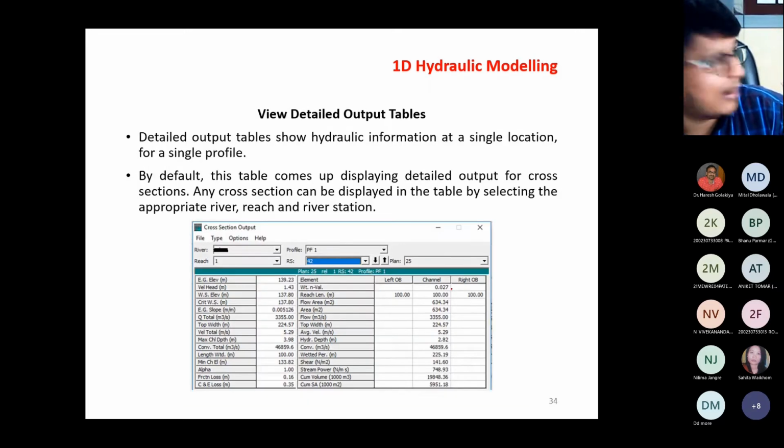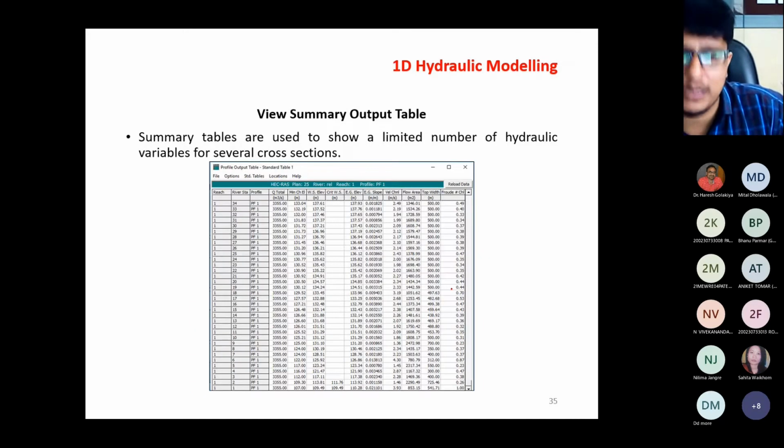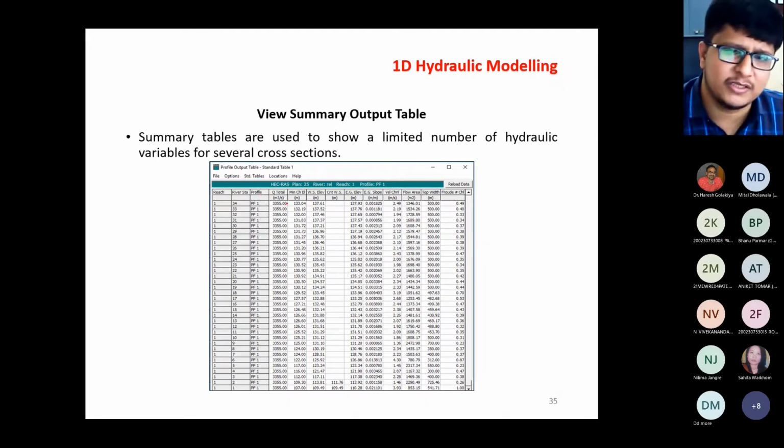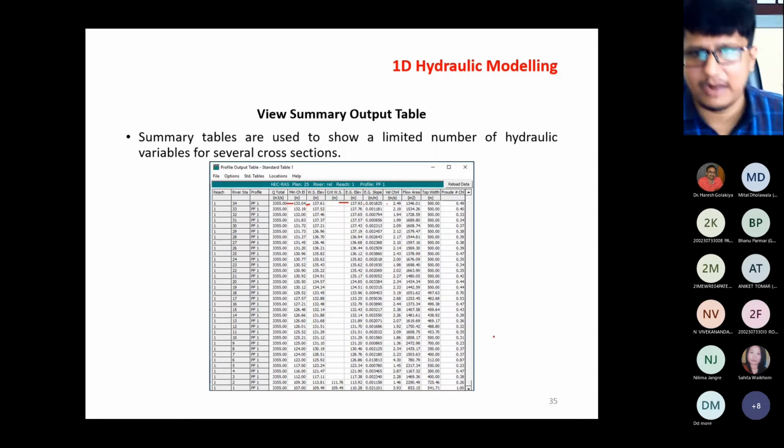Afterwards, this is the detailed output table. In the detailed output table, you will get the energy gradient elevation, velocity head, water surface, critical water surface elevation, then top width, bottom width, maximum channel depth, friction loss, and alpha. All of this you will get in the detailed table. This is the summary which I showed you already: for this much discharge, this is your minimum channel elevation, this is your water surface elevation, this is your energy gradient, this is the slope, this is the velocity, and this is the area at the particular place. So this is in a very detailed manner.